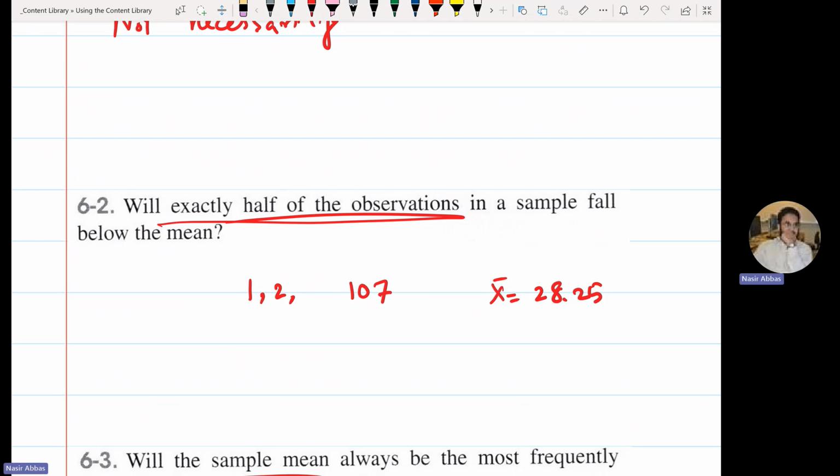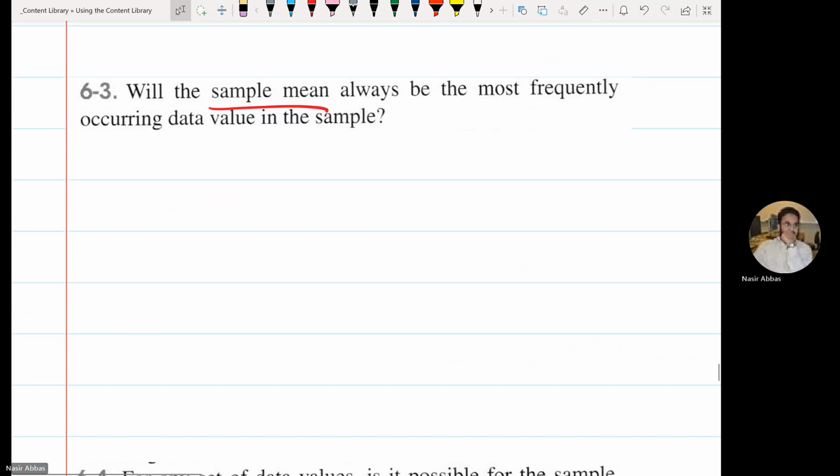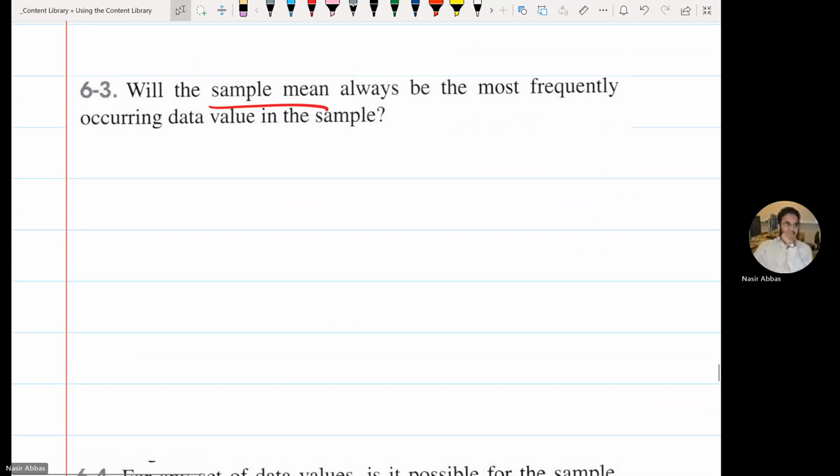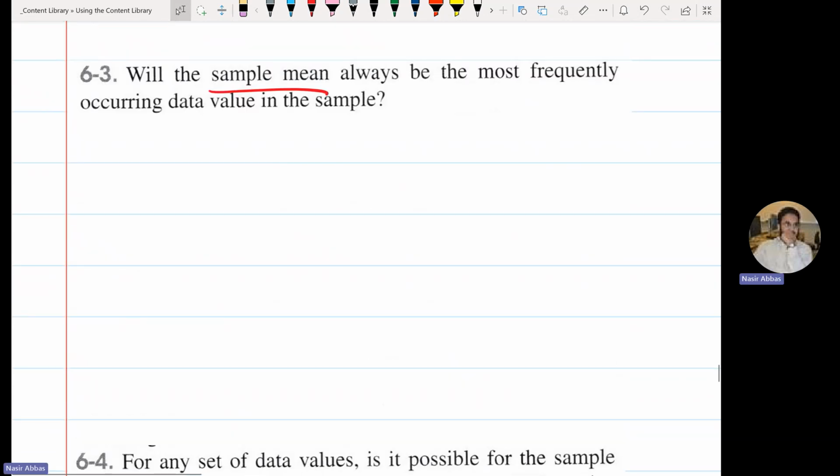What is the difference between population and sample? Sample is part of the population. Why don't we study the whole population? Why do we take a sample? Money, cost. Or sometimes availability. The whole population sometimes is not available.